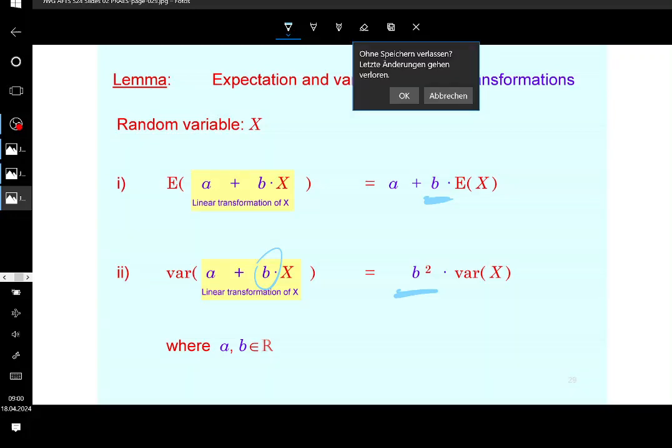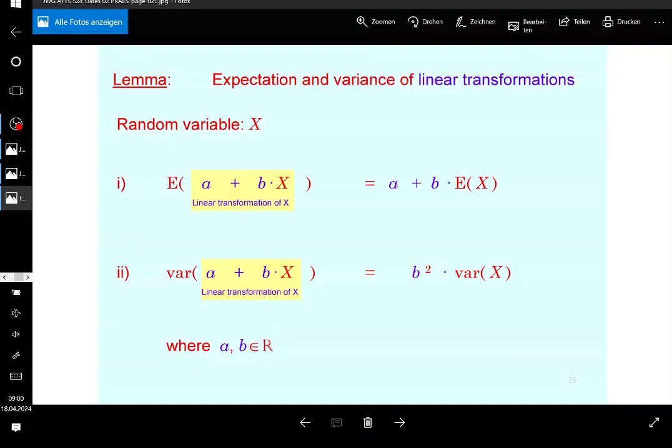All right, so I want you to remember that. I'm going to use this in every lecture all the time. All the time when I'm considering expectations or variances of so-called stochastic processes, for example, an AR process or stuff like that, you're going to see that I'm going to apply this all the time. So this is basically my bread and butter in time series. I want you to remember that.